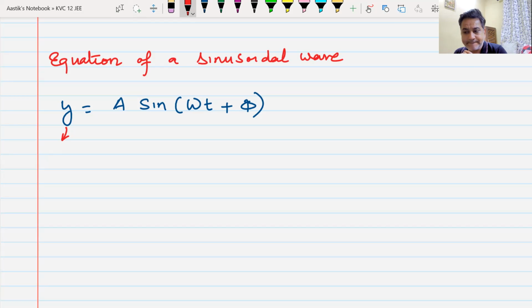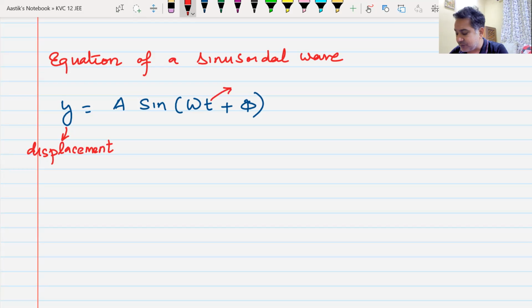Sir, it is the displacement of the wave. We are not talking about the complete wave as such. We are talking about the displacement of a particle on the wave, right? So this is the displacement of the particle. Do we understand this? Displacement of any particular particle we are talking about.